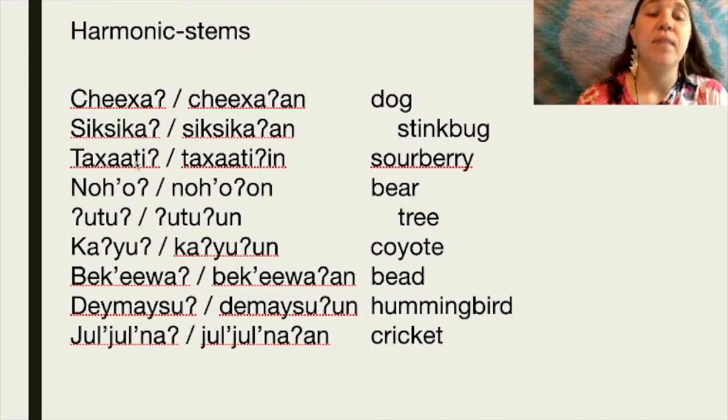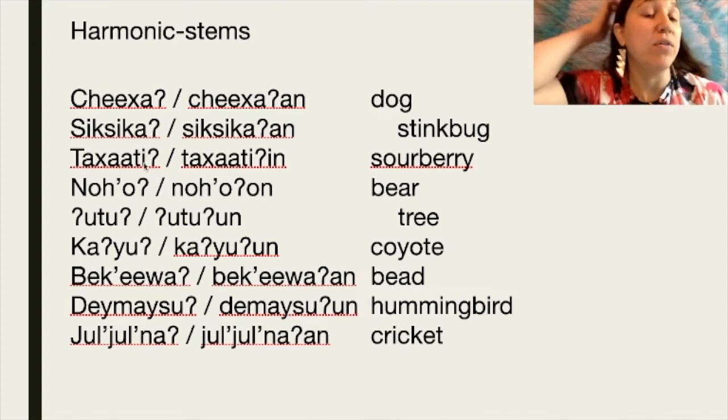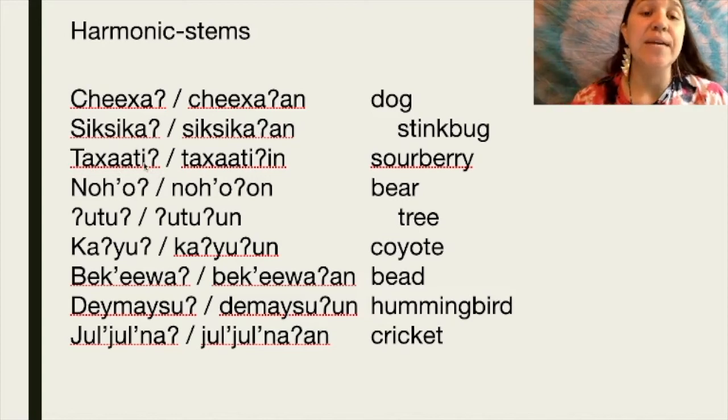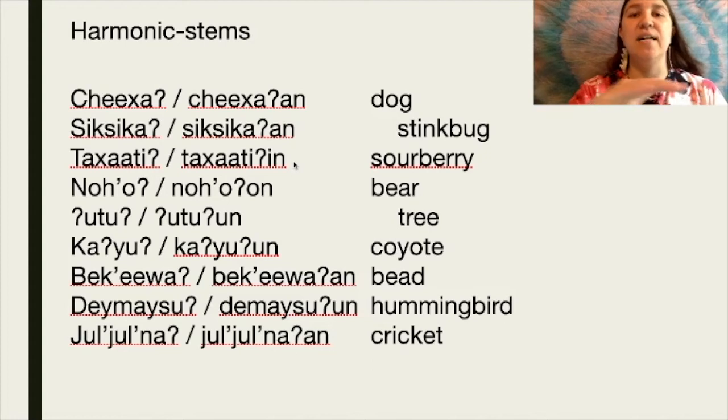And that very last vowel in this word is the I. So it'll get an I followed by an N. Tachatiin. And you'll notice that it's kind of like a harmonious sound because it gets that same sound followed by that N.